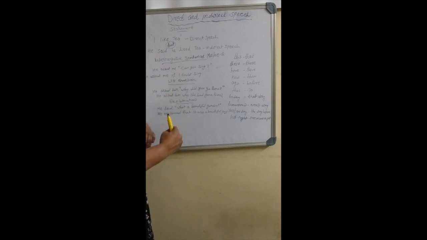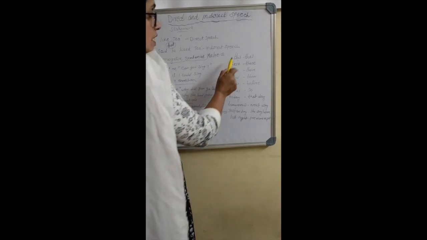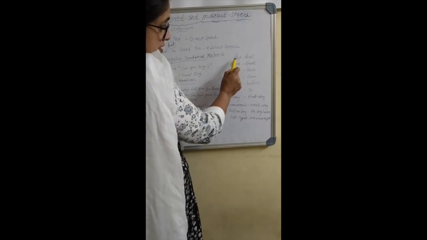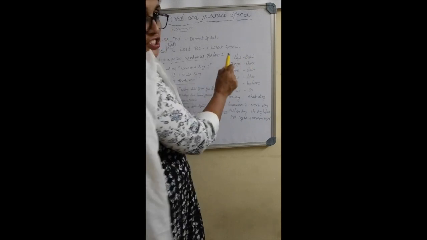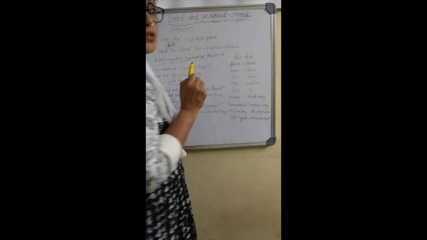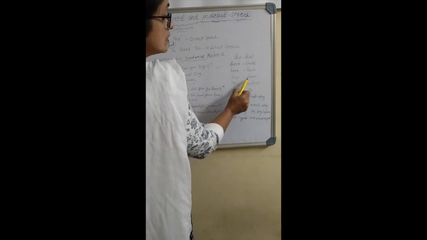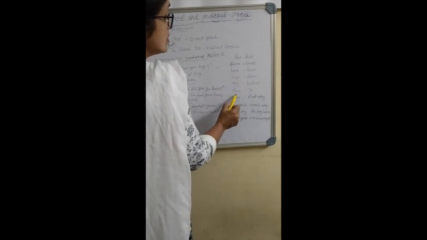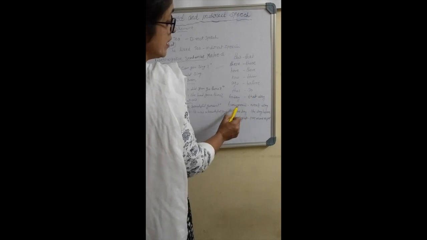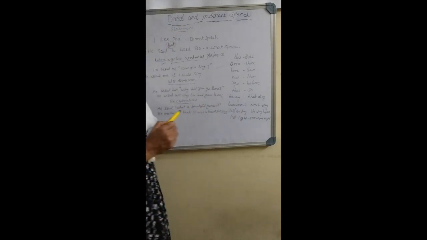Before going to the tenses, we want to discuss these words. First, in direct speech, "this", but in indirect speech, this becomes "that". "These" becomes "those" in indirect speech. "Here" becomes "there". "Now" becomes "then". "Ago" becomes "before". "Thus" becomes "so". "Today" becomes "that day". "Tomorrow" becomes "next day". "Yesterday" becomes "the day before". "Last night" becomes "previous night". Next, we are going to discuss some sentences.